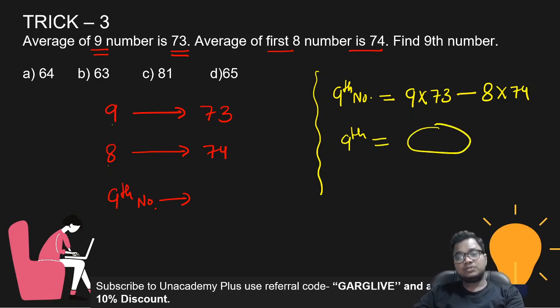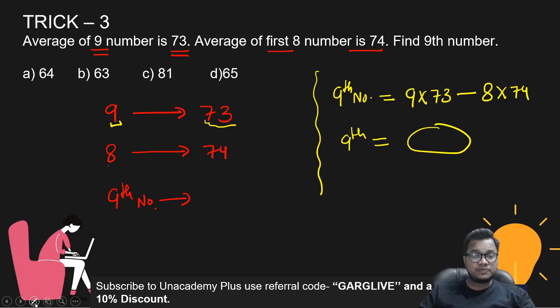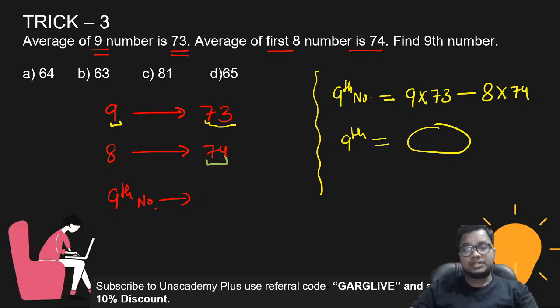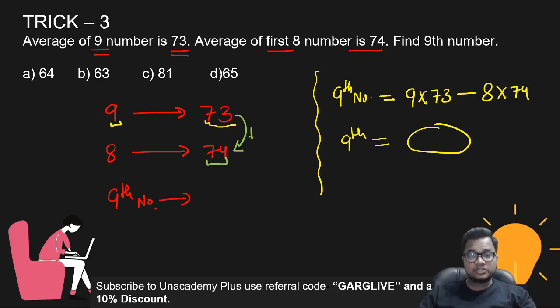But if you want to solve this question with my trick, how to solve? Let's say there are 9 students and there are 73 chocolates for each student. The first 8 students take 74 chocolates. Every student is taking one extra chocolate. So how many students are taking extra chocolates? 8.